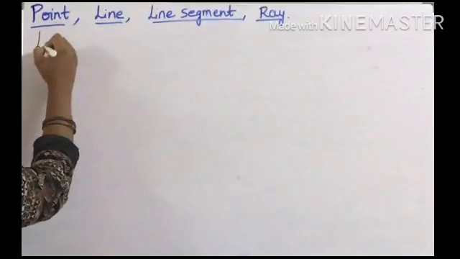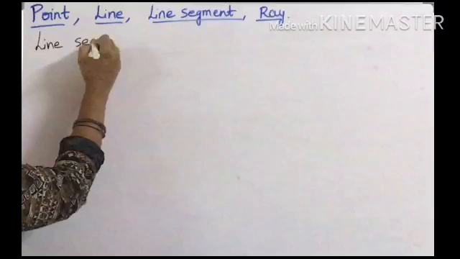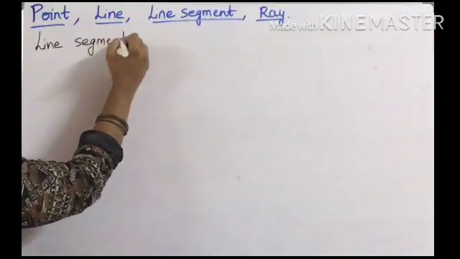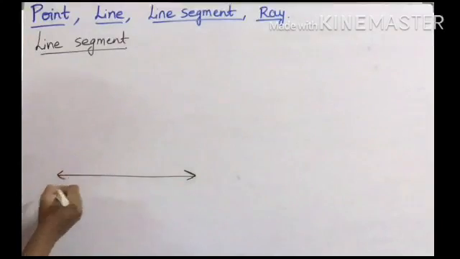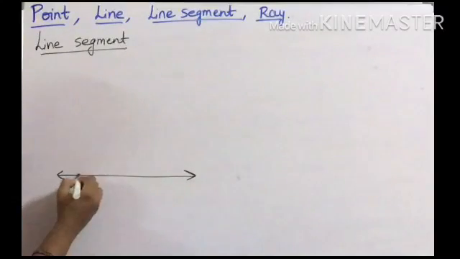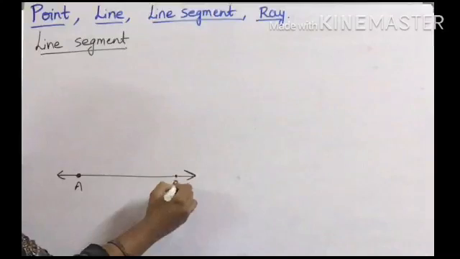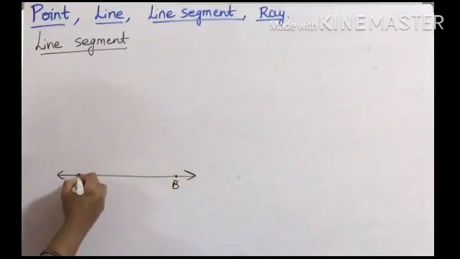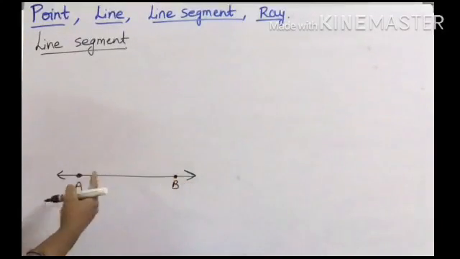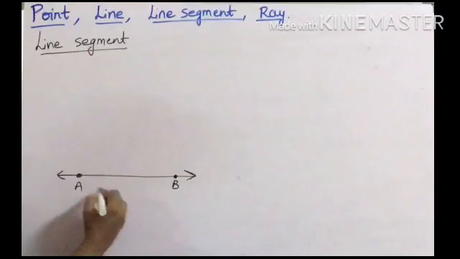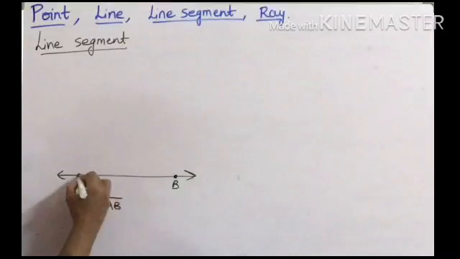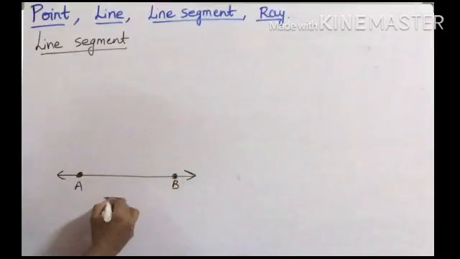Next, third one, line segment. So from where has this line segment come? See, just now we discussed that this is a line extending both sides. It has no end points. If I write A and B here, 2 points on the line, if I take this fixed length, it is a part of a line. Line segment is a part of a line. See, if I take from A to B and consider these end points, it will become segment AB.